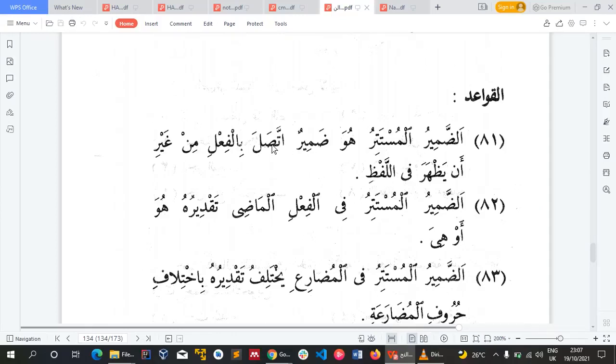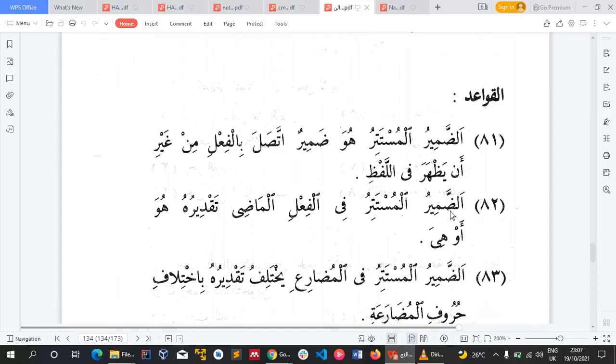So it's a damir. Like I said before, it is a damir, but it does not show when you mention it. It is not visible to the eye. I hope it's clear. So that's one.